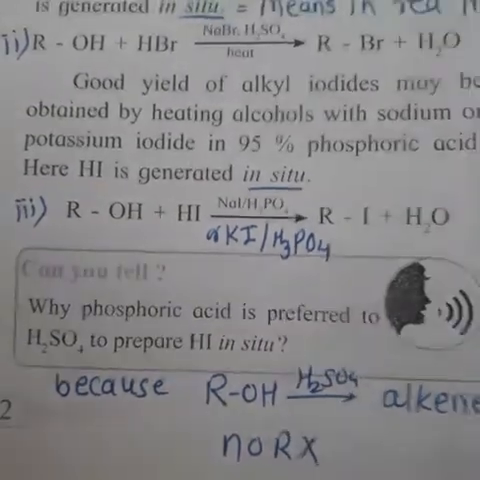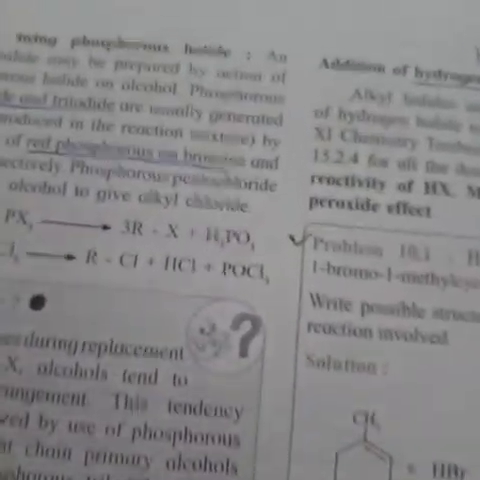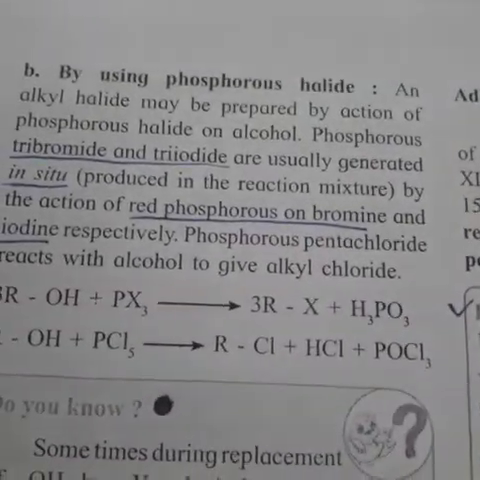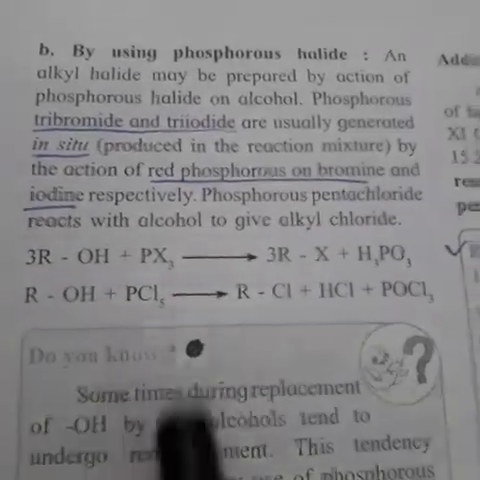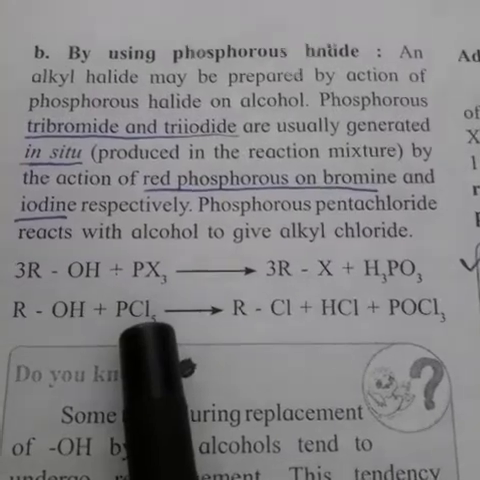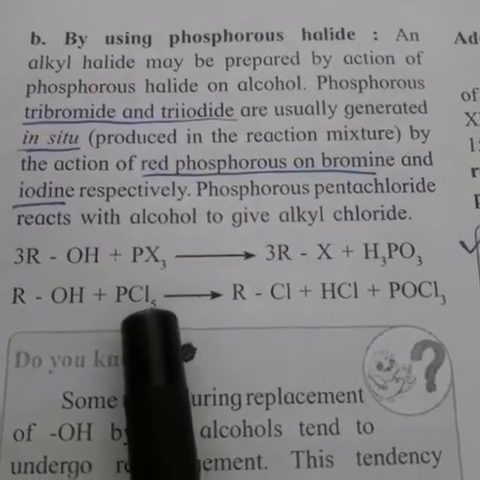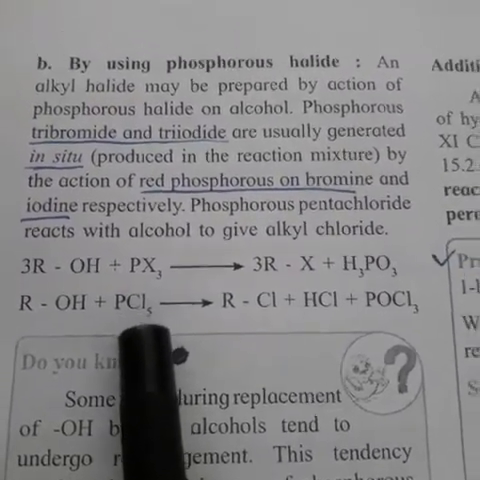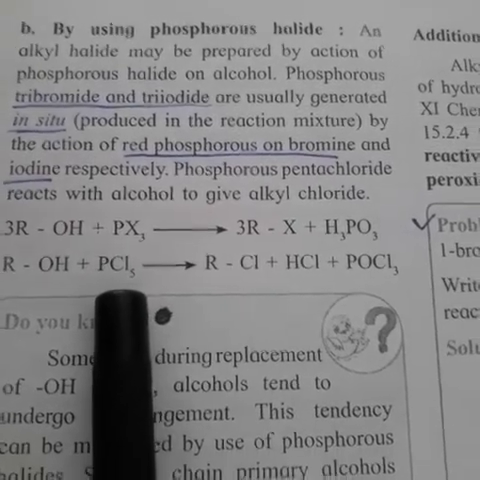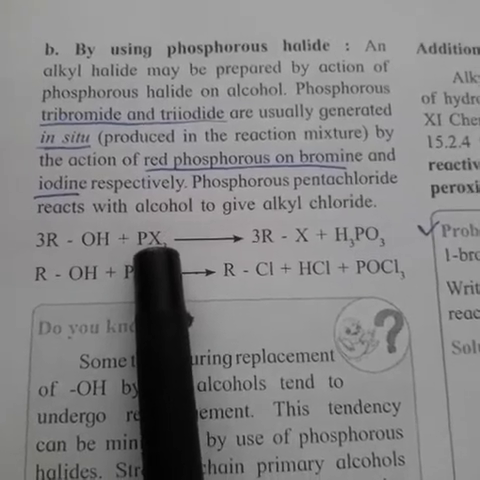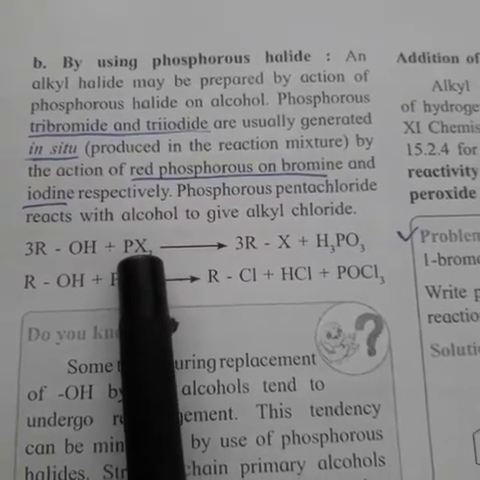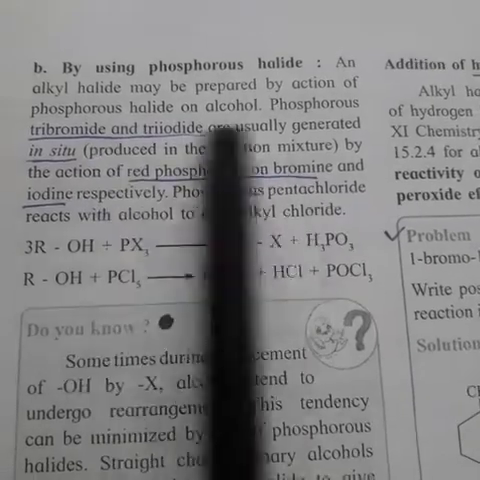Okay, next, this is reaction with HX. Now the next point is reaction with phosphorus halides. Here two types of phosphorus halides are there: one is PX3 and the other is PX5. They have given directly here PCl5. Already we discussed that PBr5 and PI5 do not exist. Even in PX3, PCl3 is stable. PBr3 and PI3 are unstable.